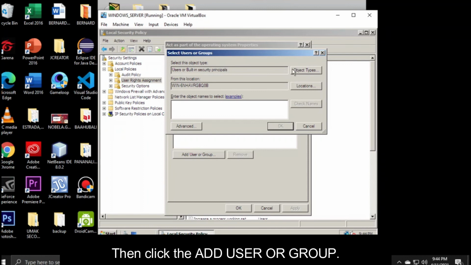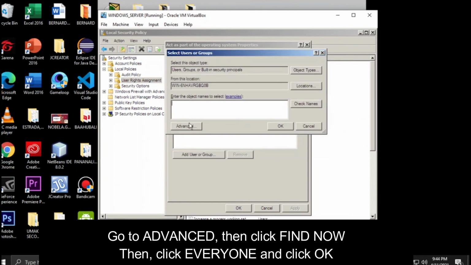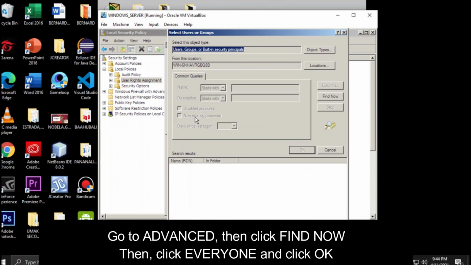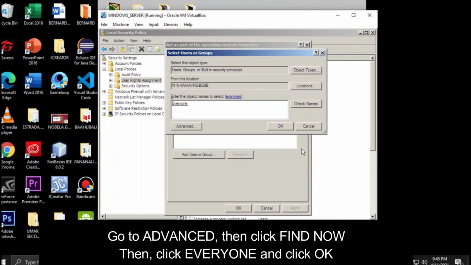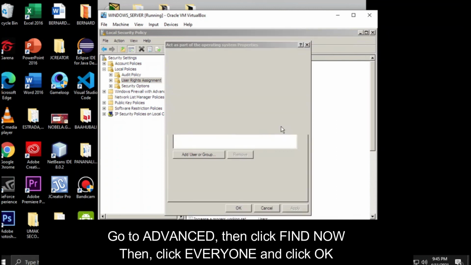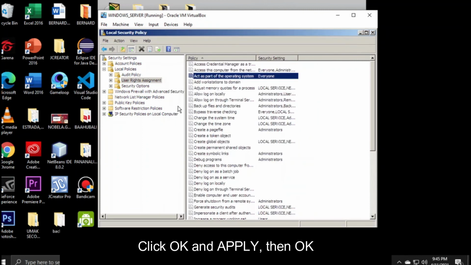Then click the object types. Then check the groups. Then click OK. Then go to advanced. Then click the find now. Then click the everyone. Then click OK. And then OK. Then click the apply. And then OK.